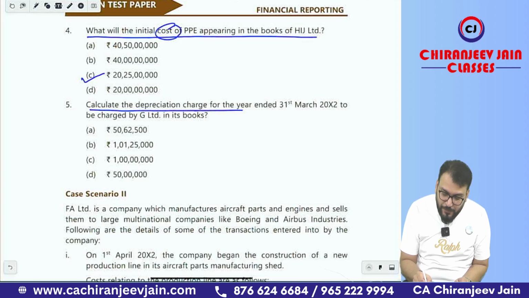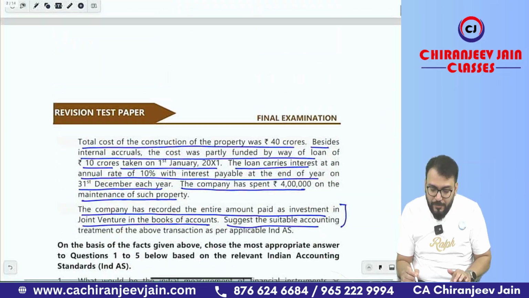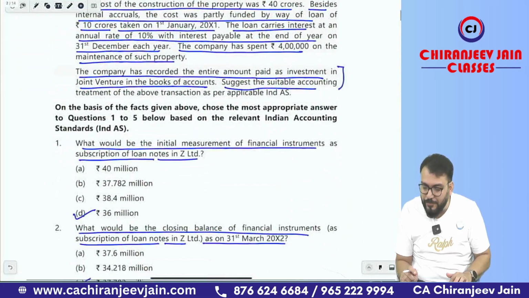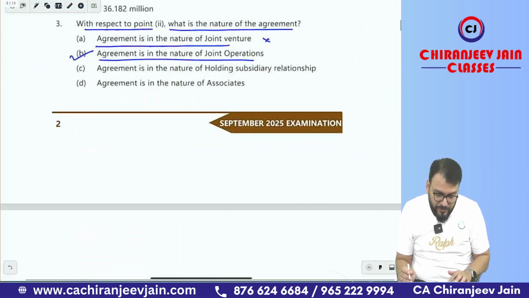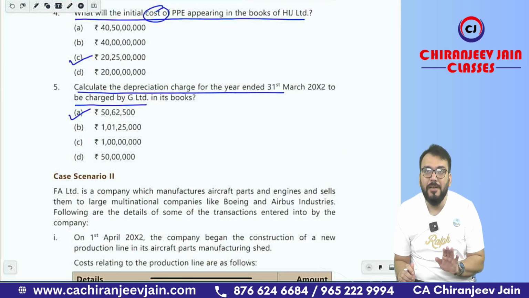Calculate the depreciation charge for the year ended 31st March 2002 to be charged by G Limited, another joint operator. That we already calculated. We need to only find out the 50%. It is 1.0125 divided by 2, do it. So that is 0.50625. So the answer will be what? It is option number A. Option number A is correct.